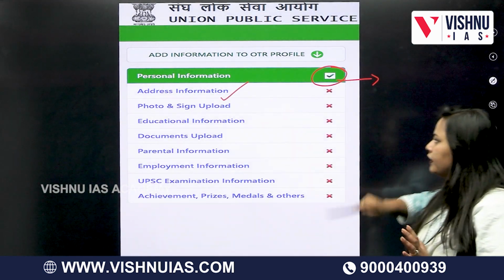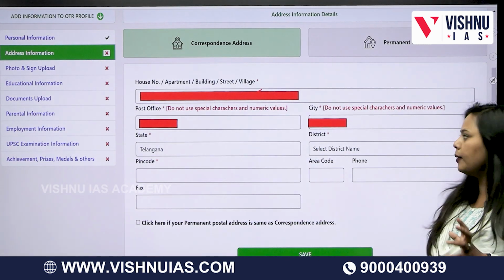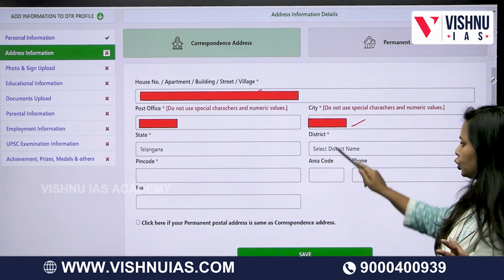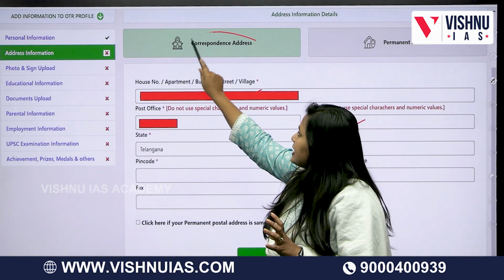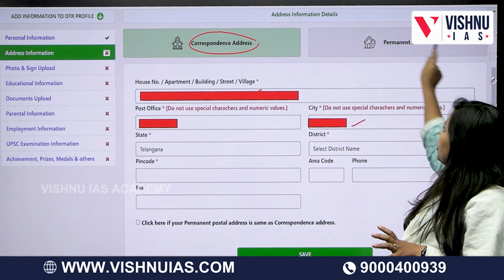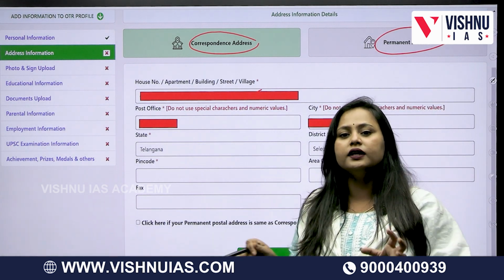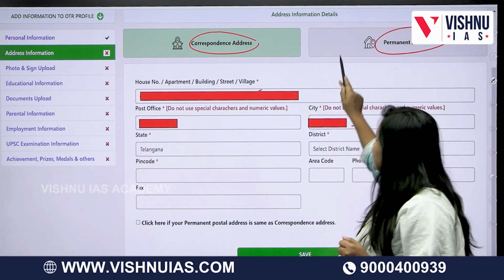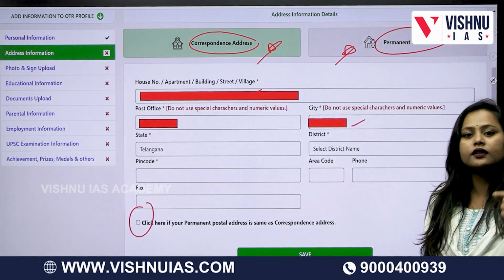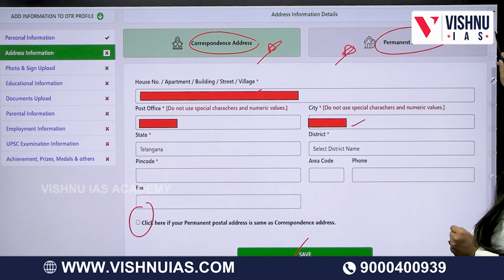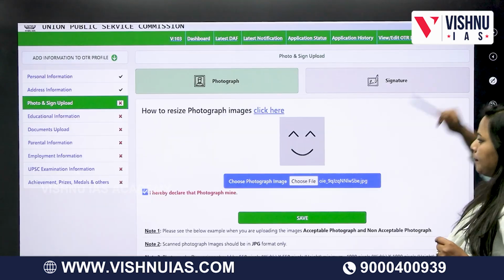Next, you want to fill in the address information. In the address information as well, give your house number, everything, the state you belong to, and the district you belong to. Give the correspondence address where you are presently residing, and your permanent address, where your native place is, or if there is any permanent house or your own house, give that information. Fill in both, click that you are giving the right information, and save it. Again, you will get the tick mark over here. Next, move on to the next step.